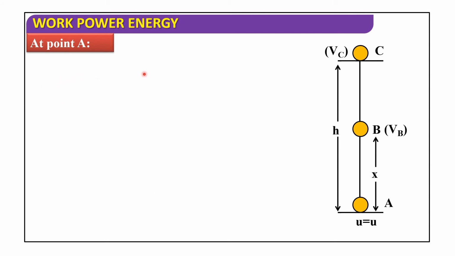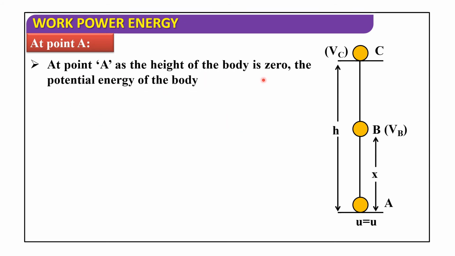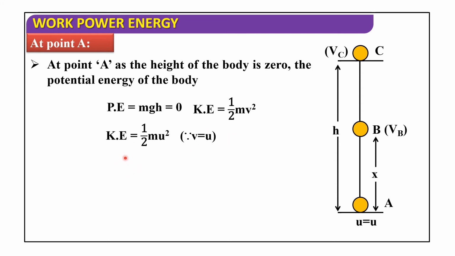At point A, as the height of the body is 0, the potential energy of the body is equal to 0. So PE is equal to mgh, that is equal to 0. So kinetic energy is equal to half m v square. Kinetic energy is equal to half m, v becomes u. So half m u square.